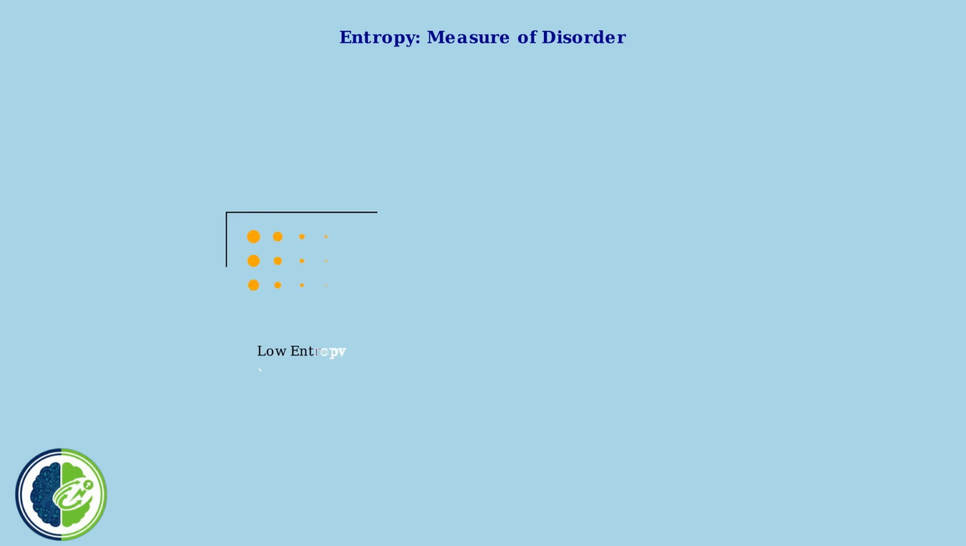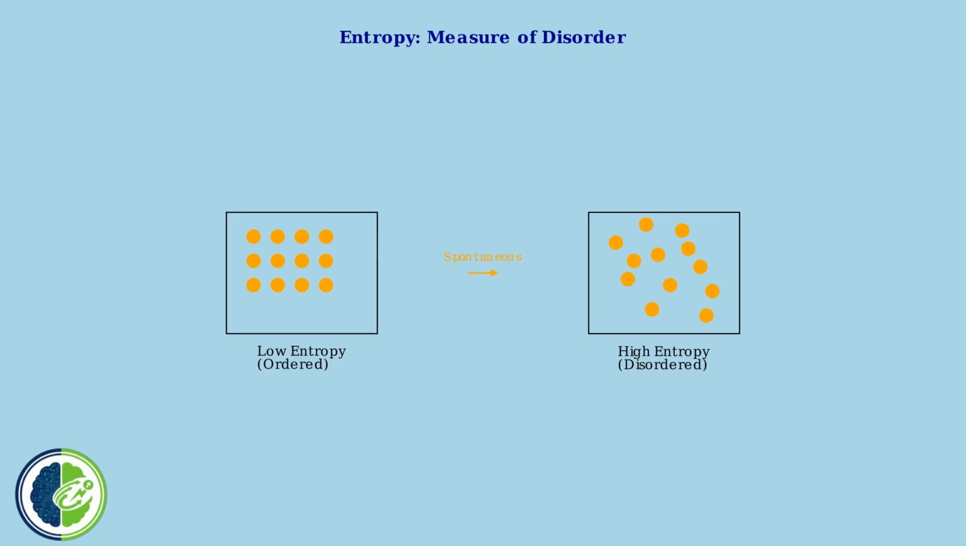Entropy can be visualized as the degree of disorder in a system. On the left, we see particles in an ordered, low-entropy state. On the right, the same particles are in a disordered, high-entropy state. Natural processes spontaneously move from order to disorder, increasing entropy.